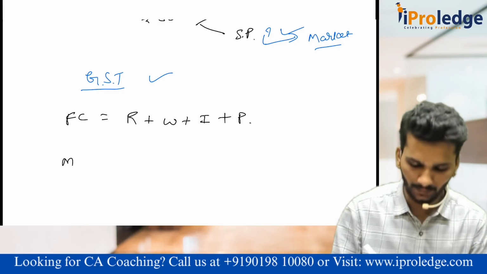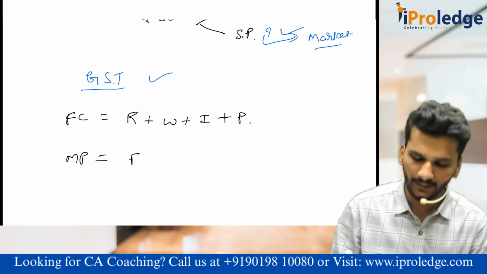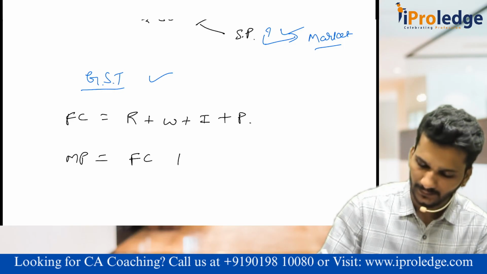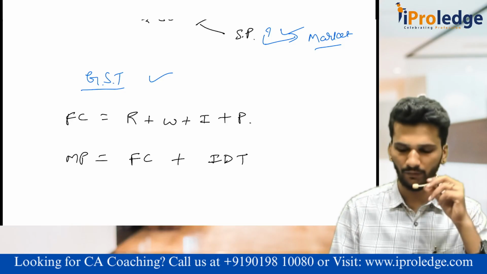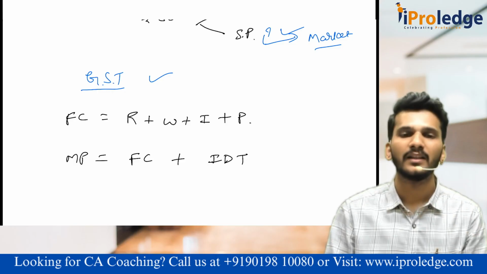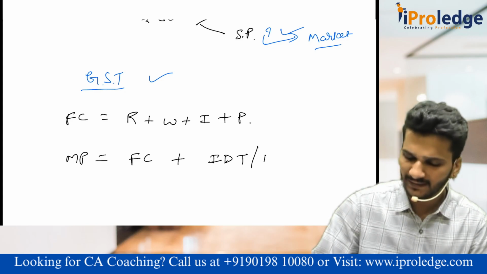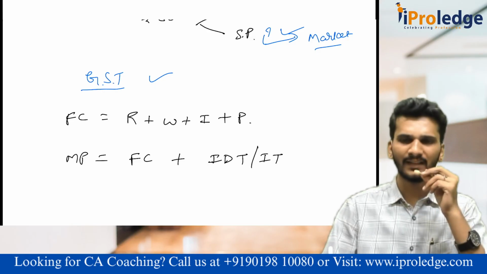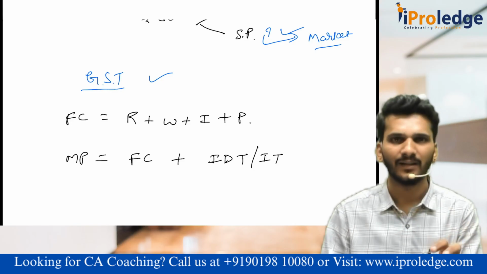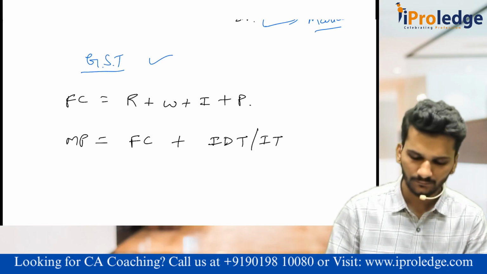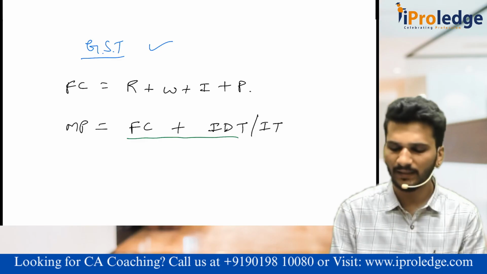Sir, then what is market price? Market price is nothing but factor cost plus, I call it IDT. Sir, why IDT? You will understand it in a further video. Sir, what is this IDT? Indirect taxes. Sometimes the institute calls it directly IT only. Actually, I prefer to call it IDT because there is one more tax called income tax. People get confused between IT and IDT, but the institute calls it both ways. That's okay. As of now, I am keeping it as IDT only. Factor cost plus IDT.